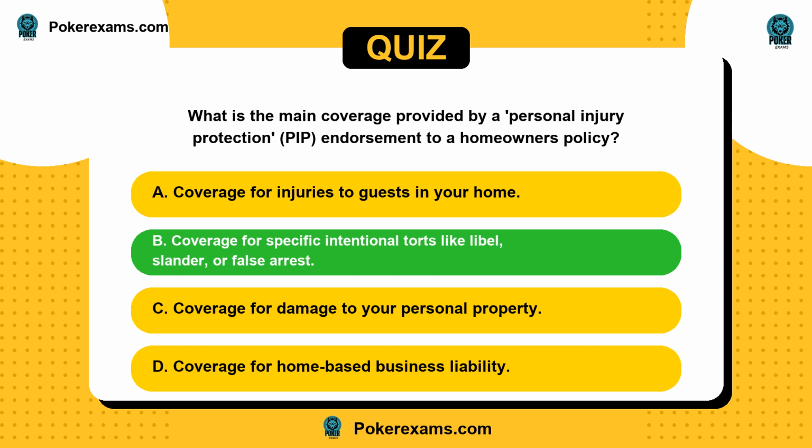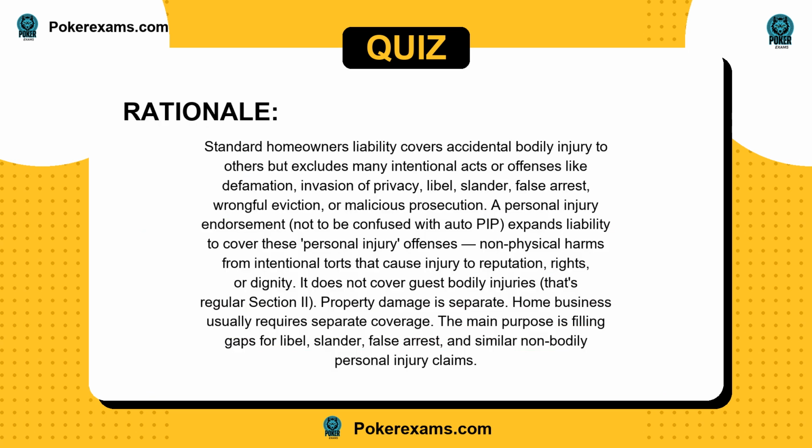The answer is B. Standard homeowners liability covers accidental bodily injury to others, but excludes many intentional acts or offenses like defamation, invasion of privacy, libel, slander, false arrest, wrongful eviction, or malicious prosecution. A personal injury endorsement, not to be confused with auto PIP, expands liability to cover these personal injury offenses, non-physical harms from intentional torts that cause injury to reputation, rights, or dignity.